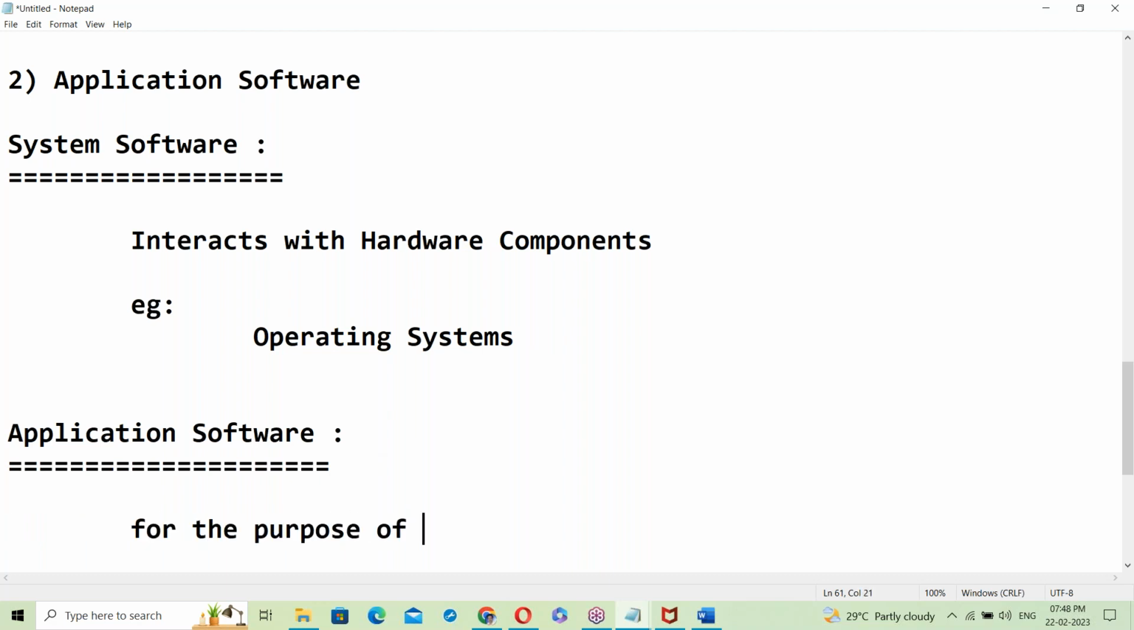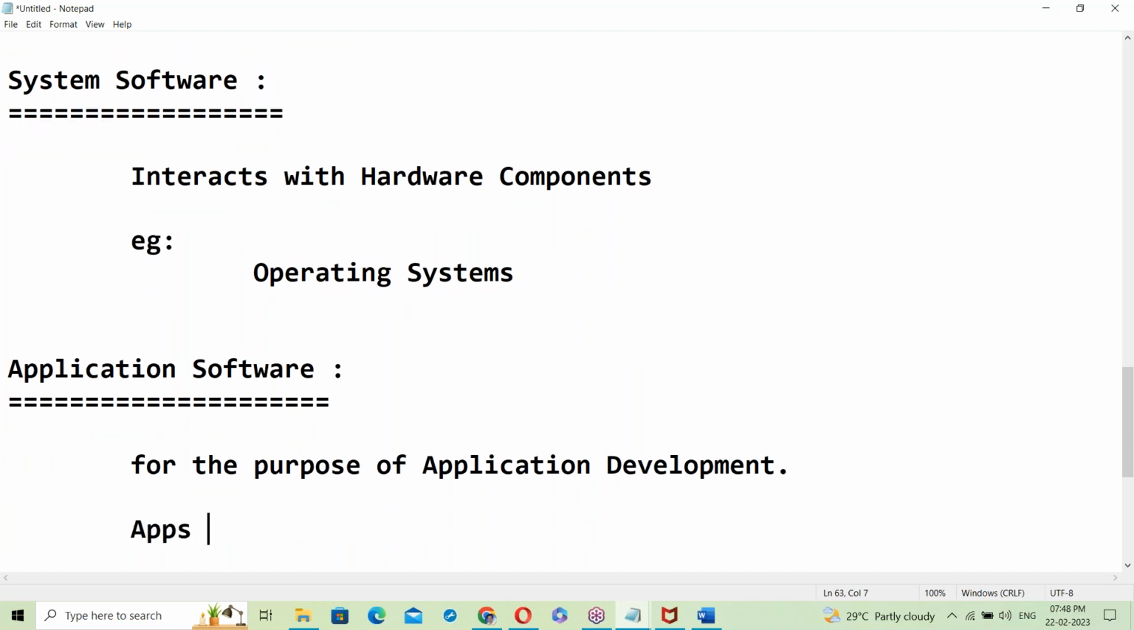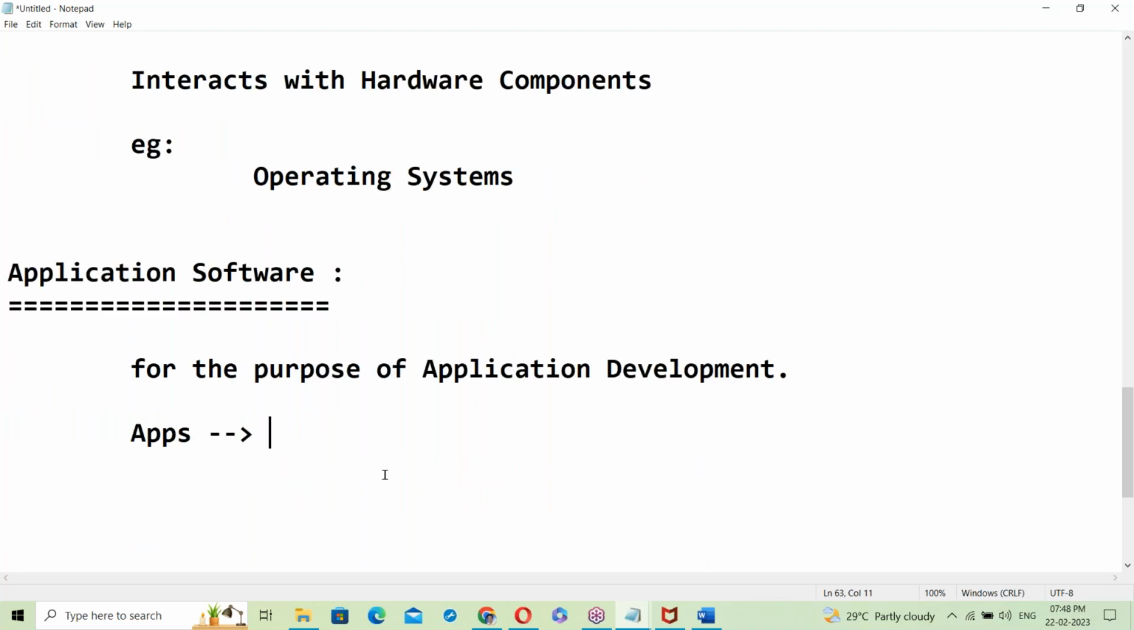Next, application software, which is for the purpose of application development, apps. In our daily life, many applications we are using, right? Can you tell me some applications, the most used applications in your mobile? Just open your mobile and see the applications.